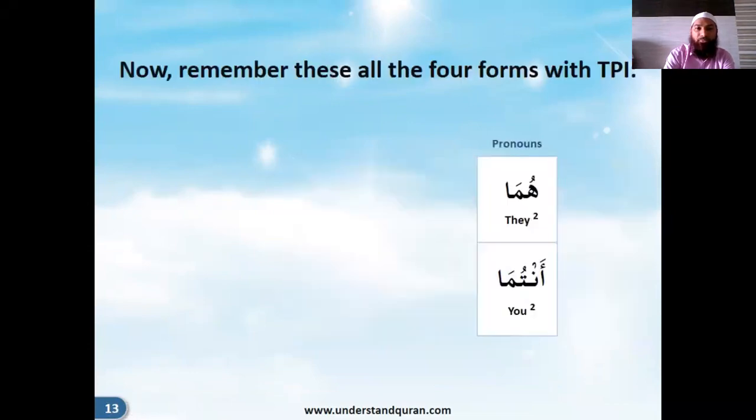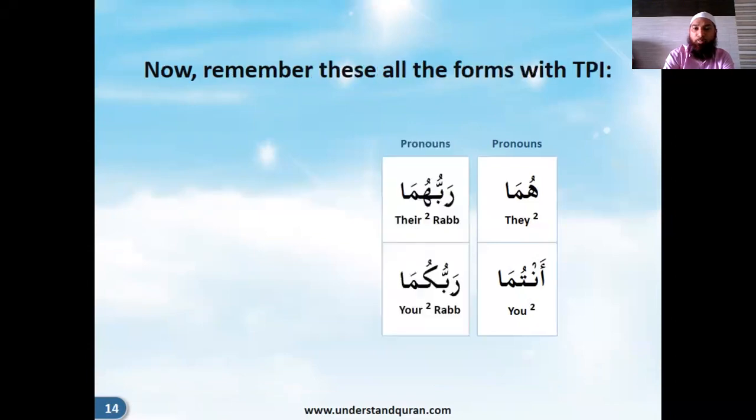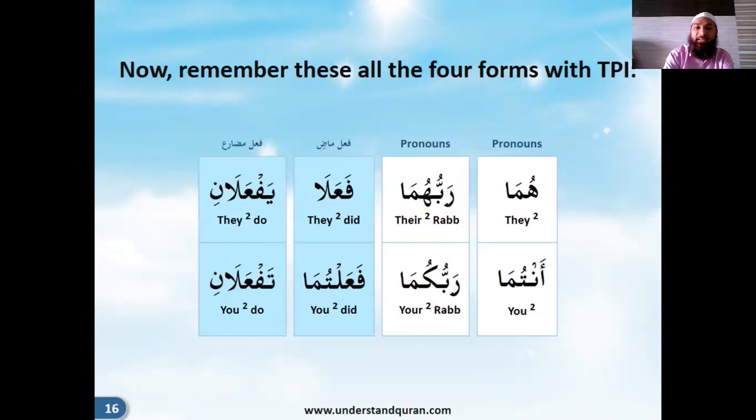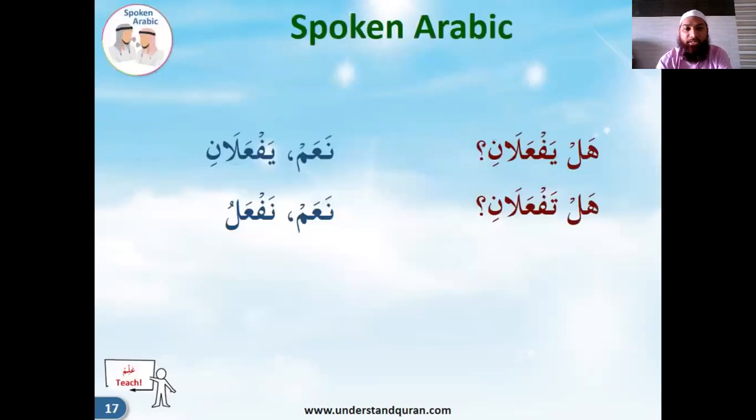So now we remember this portion: huma and antuma, rabbuhuma and rabbukuma, fa'ala and fa'altuma for the past tense, and for the present tense, yaf'alani and taf'alani. This is the only additional thing that we are going to learn today. All the previous things we have learned in the past 3 sessions, right? So with this, we can take the spoken Arabic. Hal yaf'alani? Are they both doing?